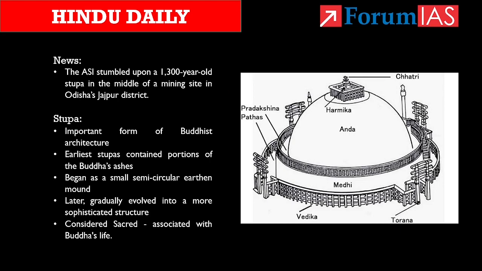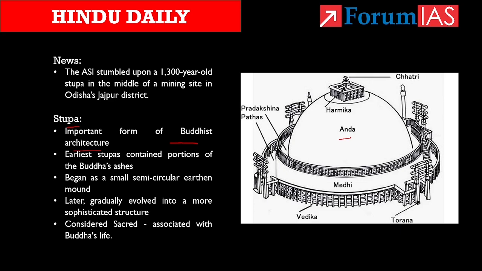First is Buddhist stupa. Know that stupa is an important form of Buddhist architecture. See, simply a stupa is a burial mound. In Buddhism, the earliest stupa contained portions of Buddha's ashes, and as a result, the stupa began to be associated with the body of Buddha. See, it began as a small circular earthen mound known as Anda, which is here. But after some time, with the inclusion of artwork, it gradually evolved into a more sophisticated structure.